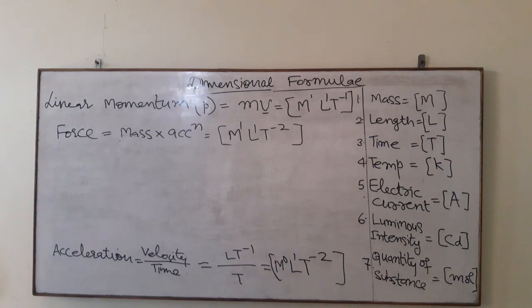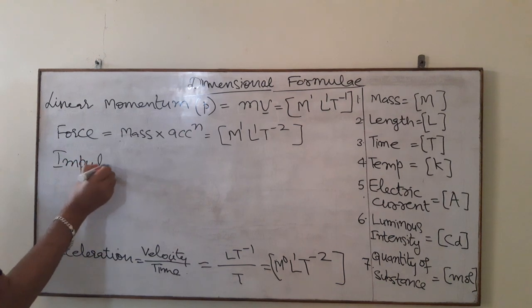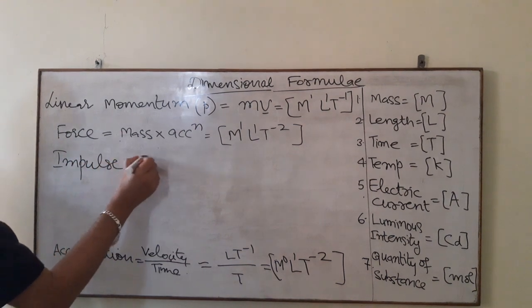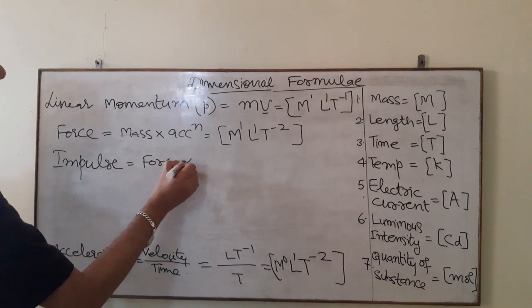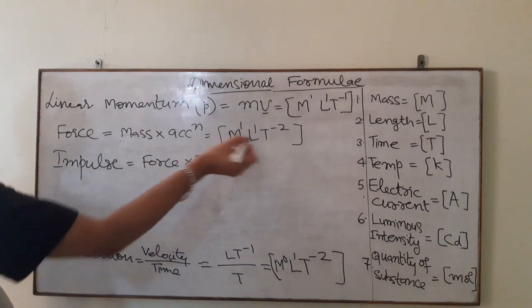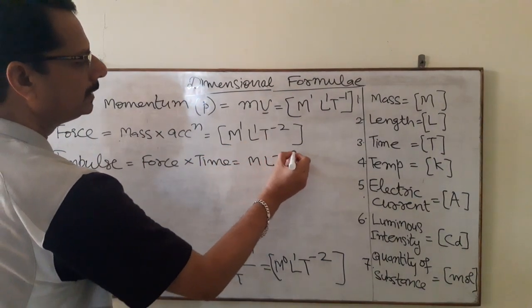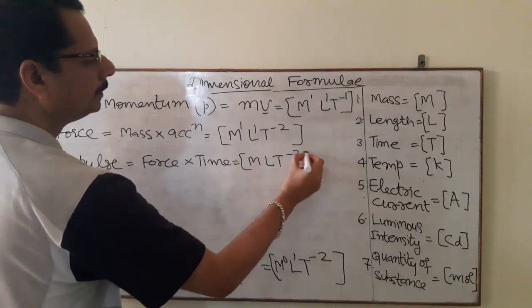Then we move on to impulse, which is force into time. Dimensional formula of force you already know, this is M L T minus 2, right?